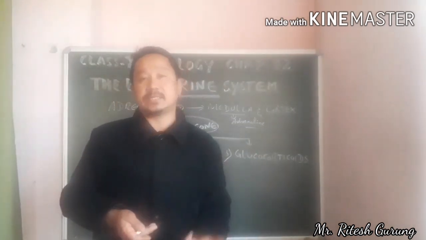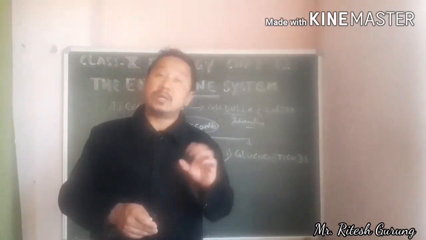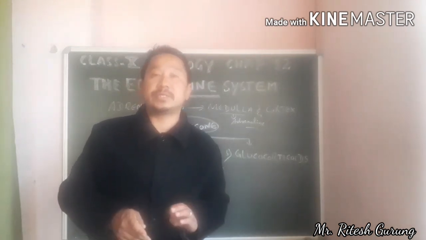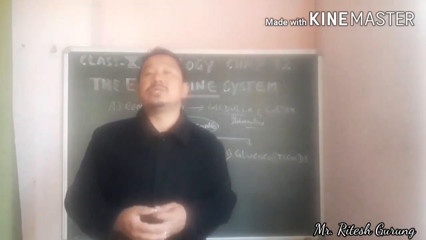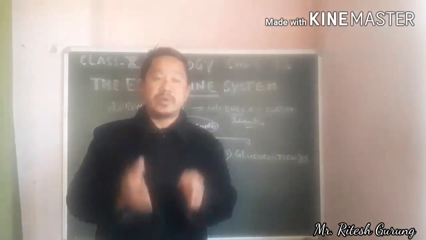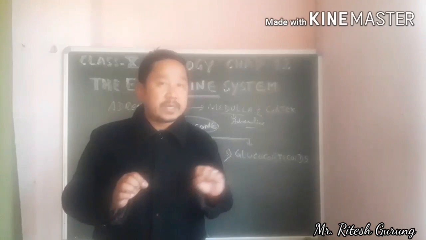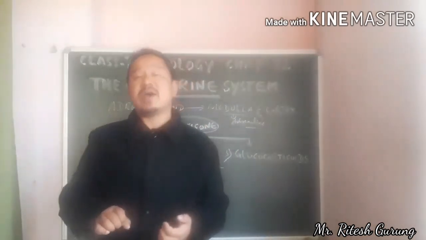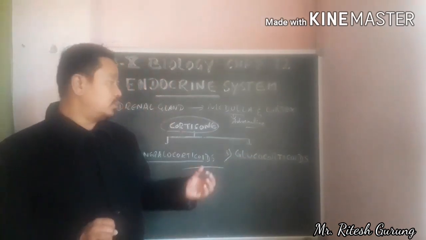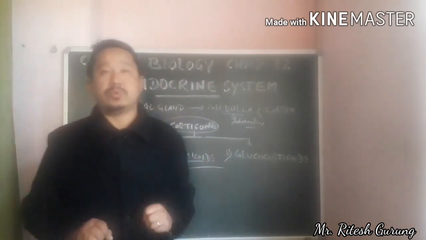After digestion, they need to undergo a number of chemical reactions in order to convert themselves into usable forms, and these chemical reactions are highly influenced by these cortical hormones.